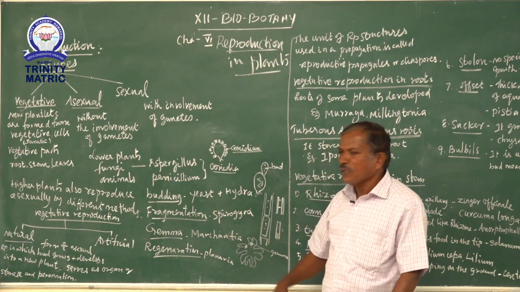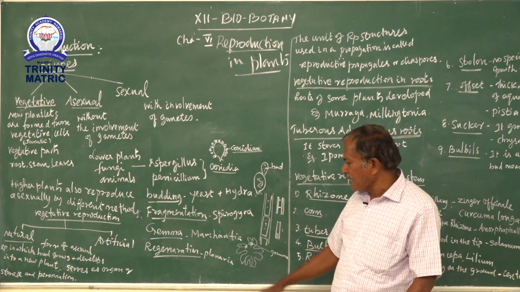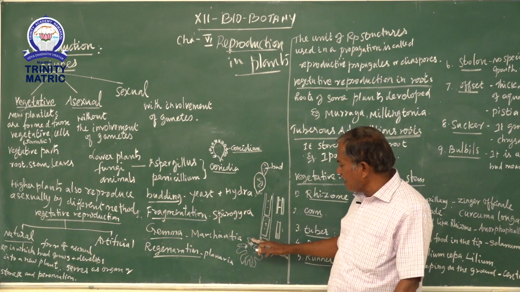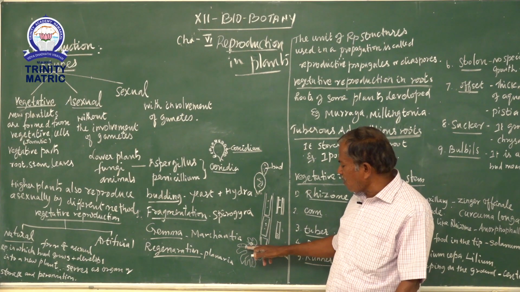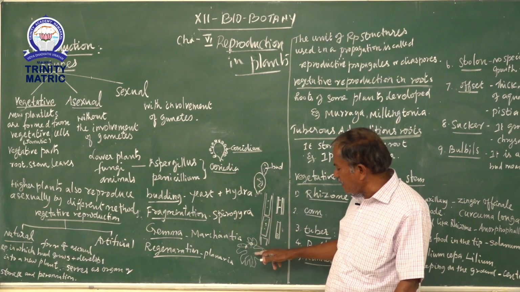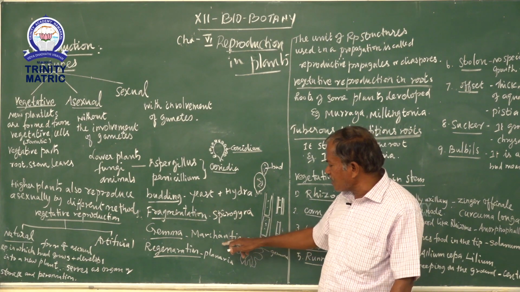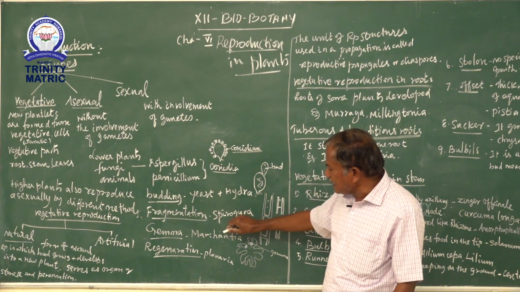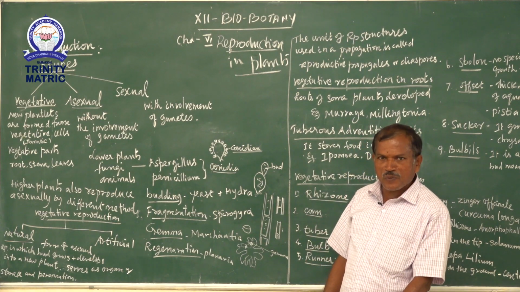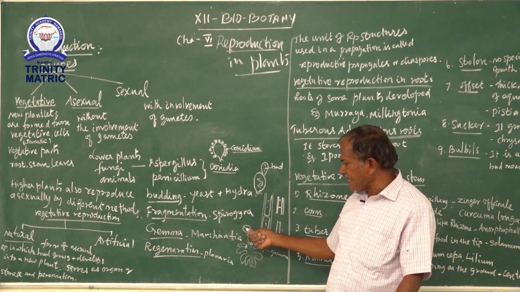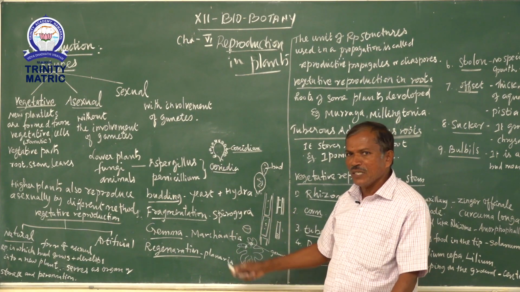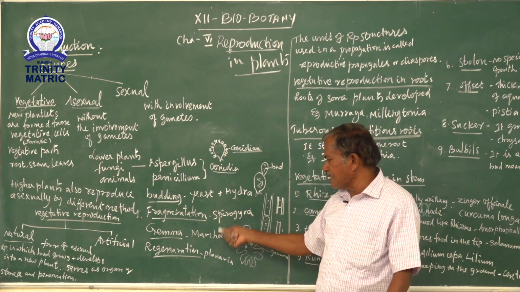For example, Marchantia, a bryophytic plant. This is the thallus of a bryophyte. At the midrib region, a small cup-shaped structure is produced on the thallus, called the gemma cup. During unfavorable conditions, the gemmae detach from the plant body and develop into a new plant.